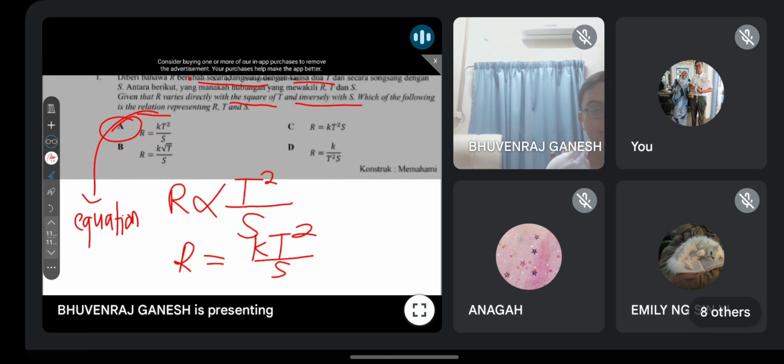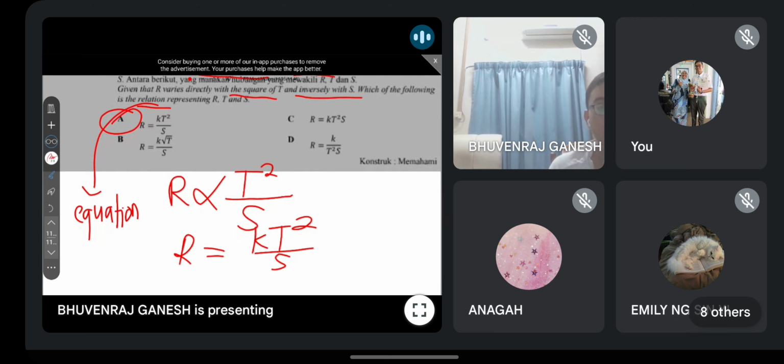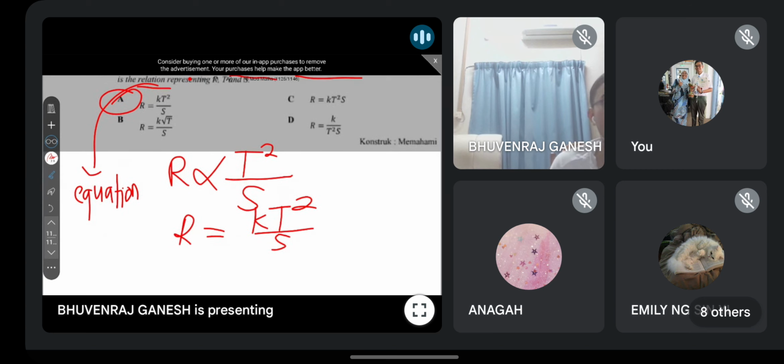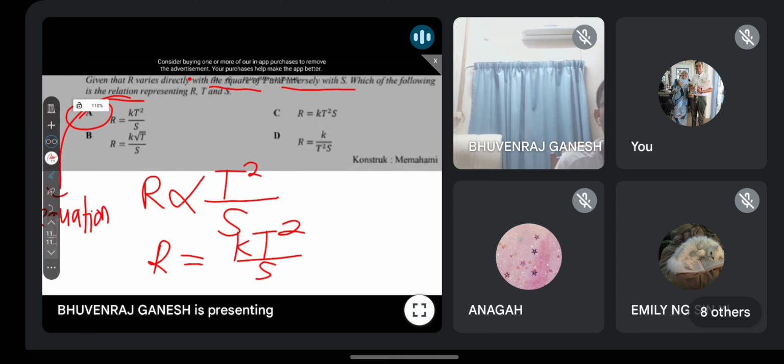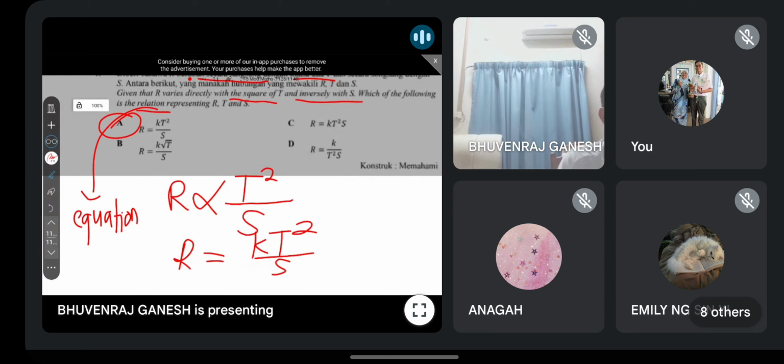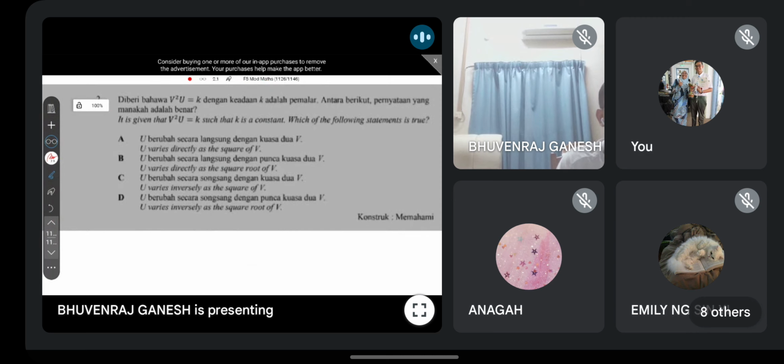Okay guys, understand? Soalan 1 should be no problem. This is under construct memahami only. Memahami is under the lower level. There is a higher level than memahami in your construct. So this one is quite easy. Next, they give you this. Which statement is true? So can you all tell the answer? This one might need a bit of time because it's not direct.